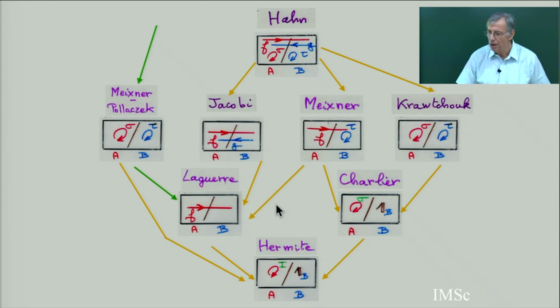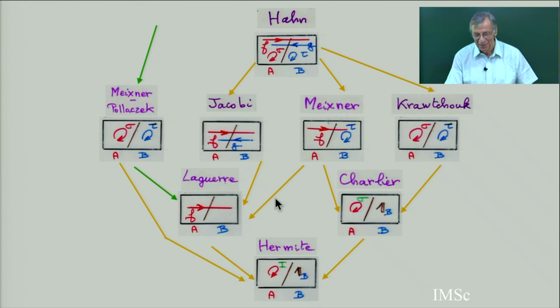So I have 5 minutes more. I will finish this chapter with... What about Racah? A pair of Hahn, to my knowledge. Well, it should go... But I don't want to go too much on the right.